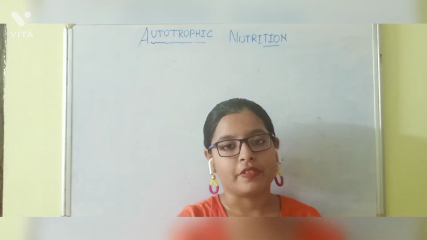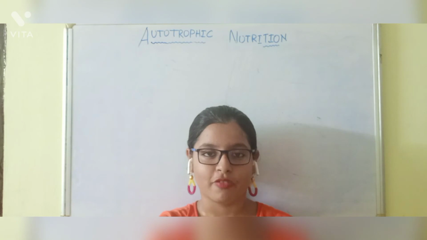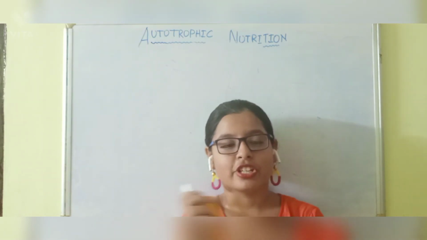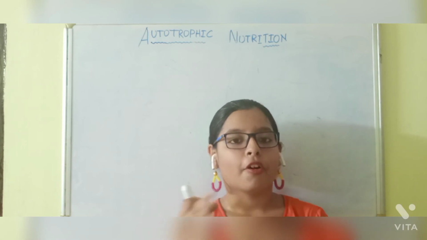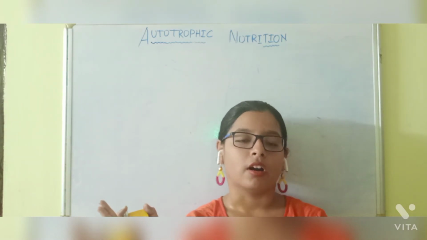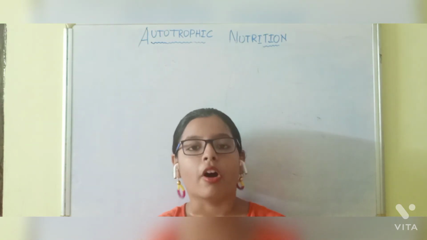Now coming to autotrophic nutrition. In the word autotrophic, auto means self, and trophic means nutrition. The literal term is self-nutrition. The definition of autotrophic nutrition is that the organism can prepare its own food using simple inorganic materials.